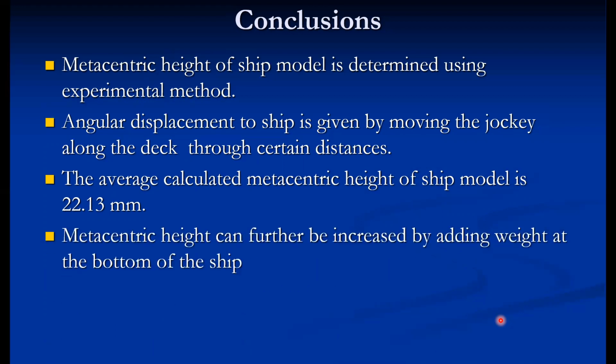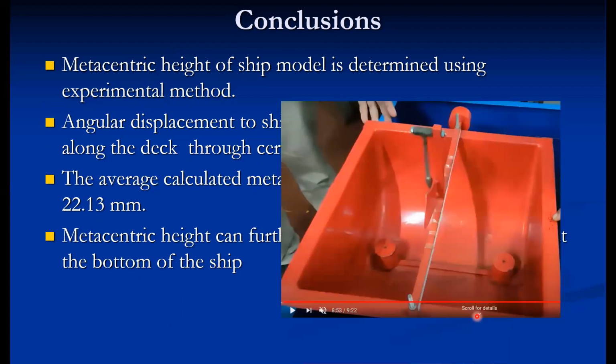And generally the metacentric height can further be increased by adding weight at the bottom of the ship. Now more experiments we can perform. Even this value we can enhance by putting the weight at the bottom, or there is a provision of addition of weight here also.